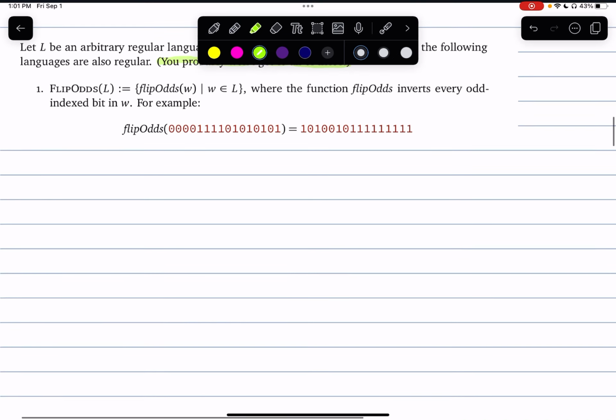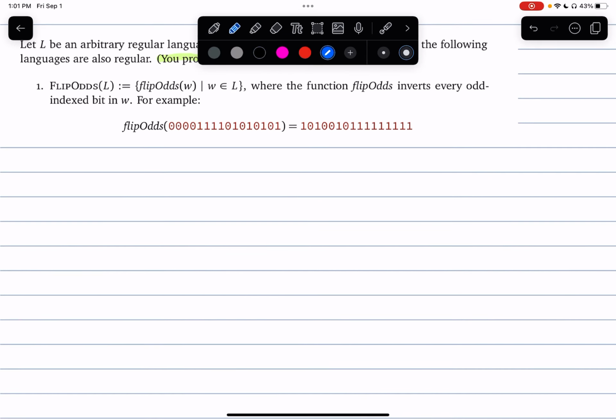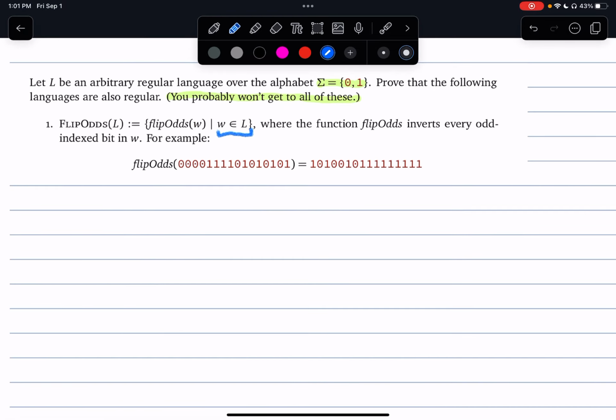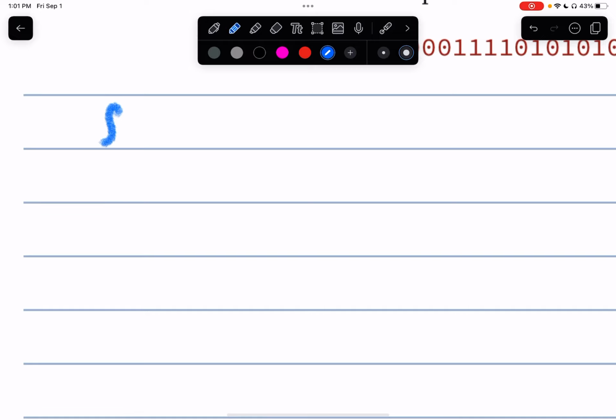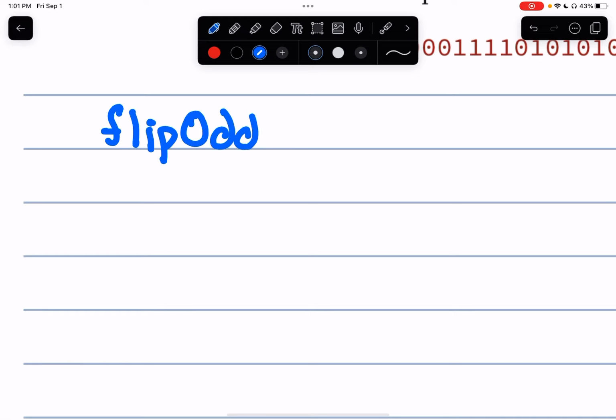Okay, flip odds L is the function flip odds of W, where W belongs to L, where the function flip odds inverts every odd indexed bit in W. So let's look at an example. Flip odds of, let's apply this function to the string 0, 1, 1, 0, 1.